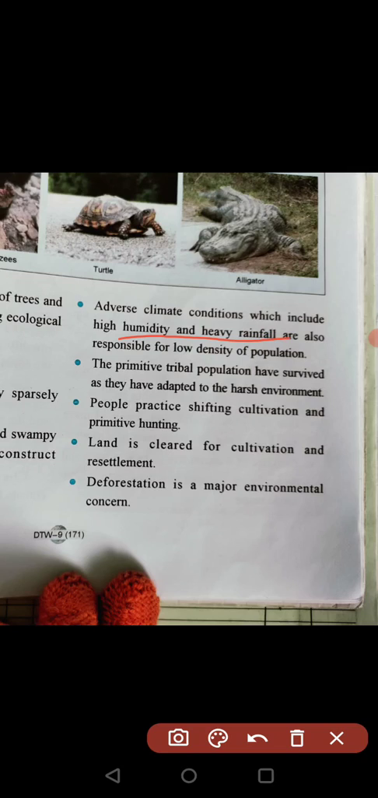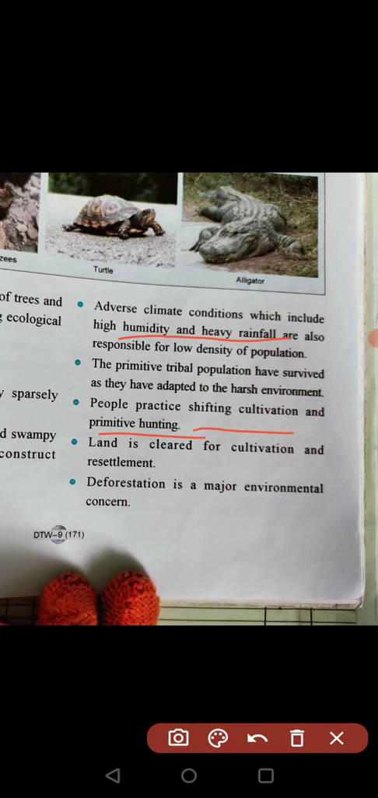Then the primitive tribal population have survived as they had adapted to the harsh environment. People living there are of primitive tribal communities who have adapted their habits according to the environment. Now, people practice shifting cultivation, which you already know, and they also practice primitive hunting.